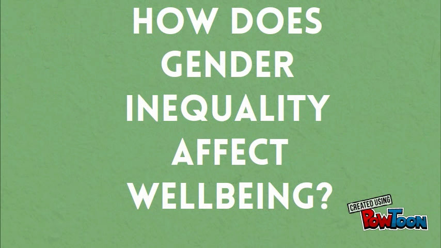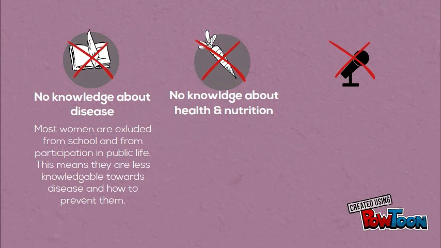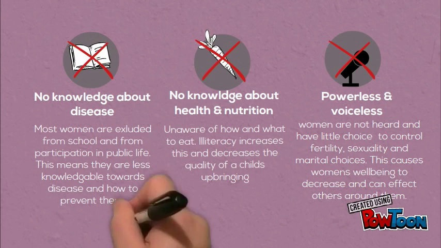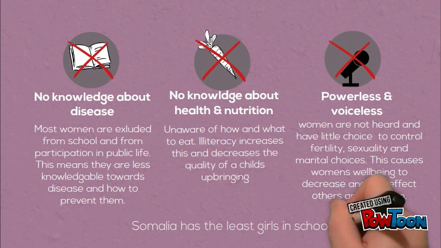How does gender inequality affect well-being? Because some women are excluded from school and public life, they don't know about disease and how to prevent it. They're unaware of health and nutrition, which is increased by illiteracy and decreases the child's upbringing. Also, women are not heard and have little choice to control fertility, sexuality and marital choices, and this causes women's well-being to decrease, and that of others around them.